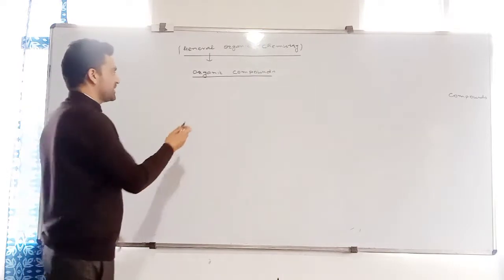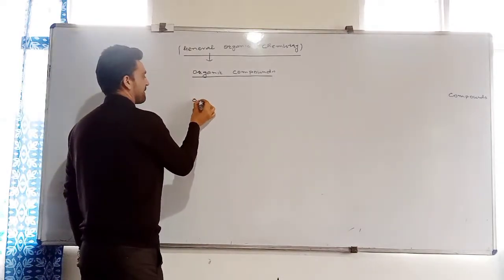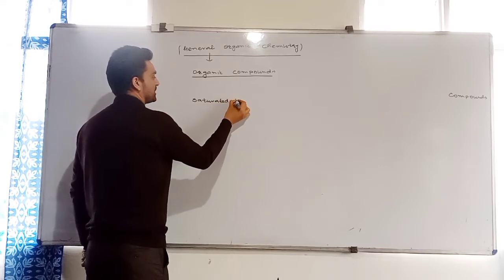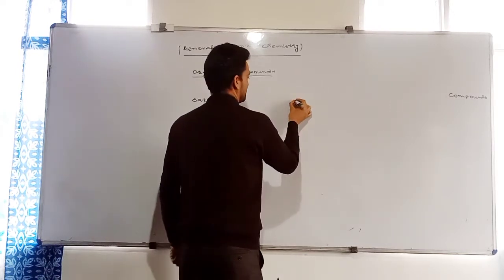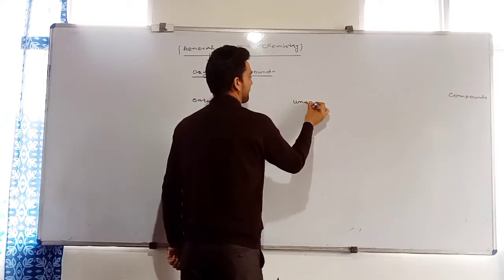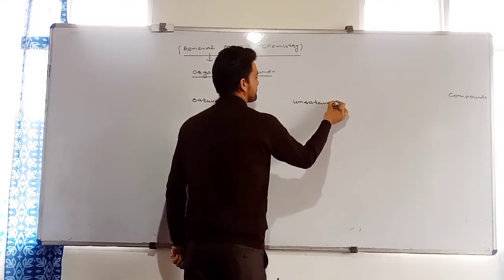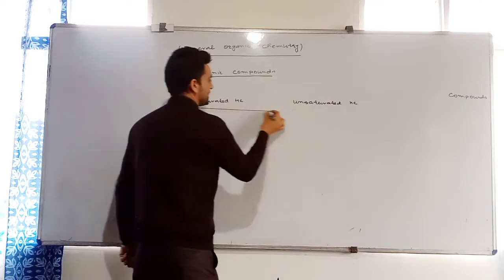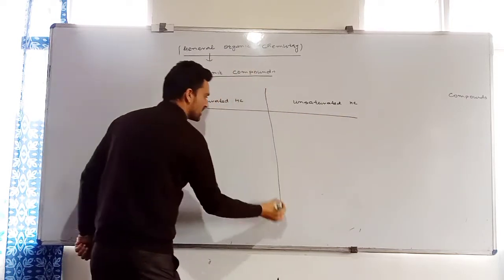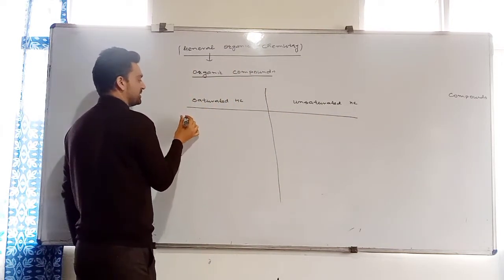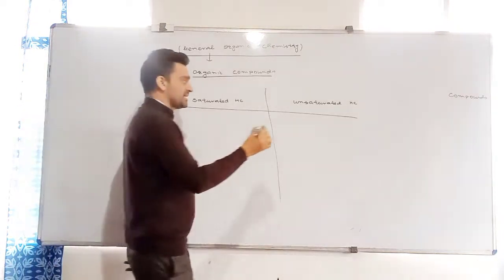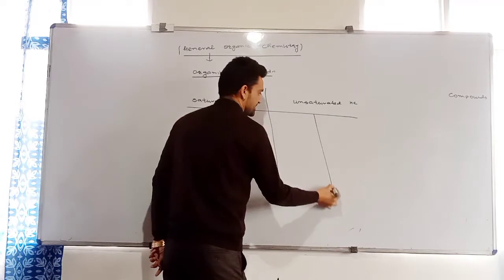Let me take an example of saturated hydrocarbon and unsaturated hydrocarbon. First of all, we will take the example of saturated hydrocarbon. If I take the example of compounds which contain two carbon atoms, I will take here alkene as well as alkyne.